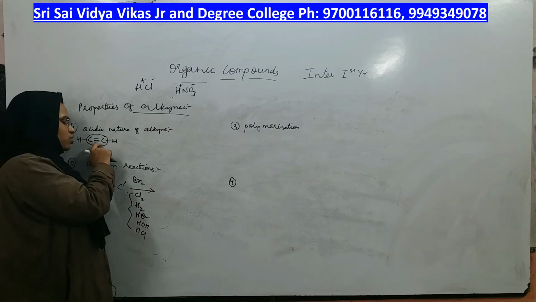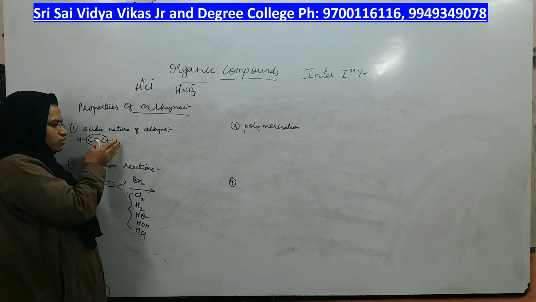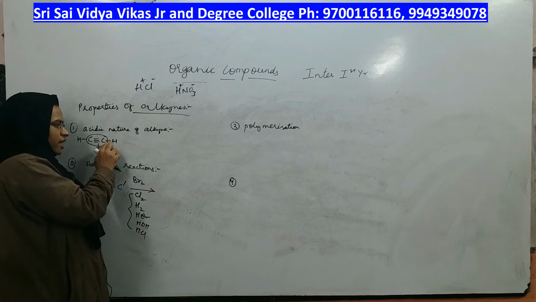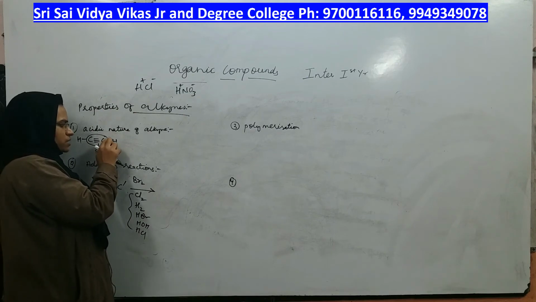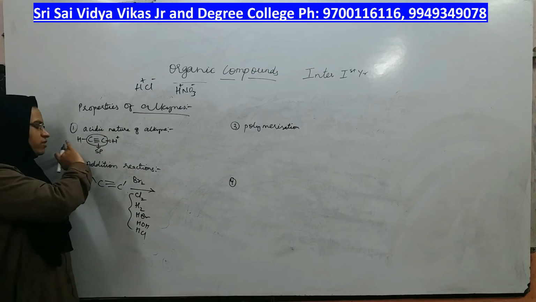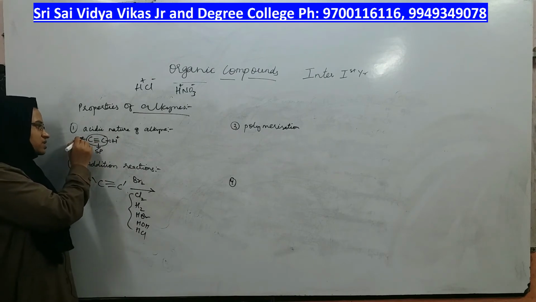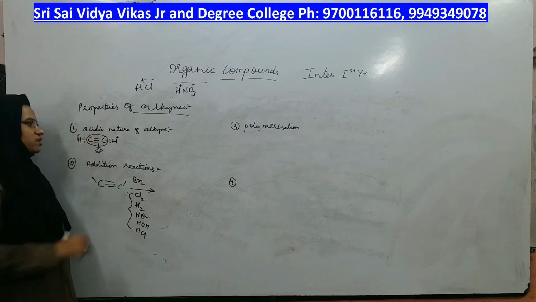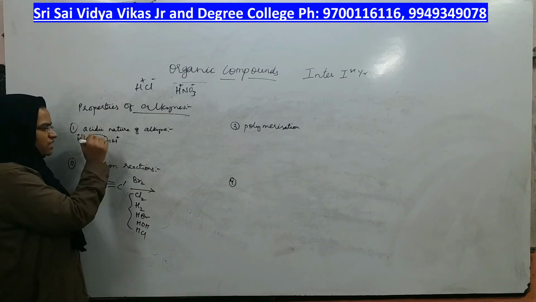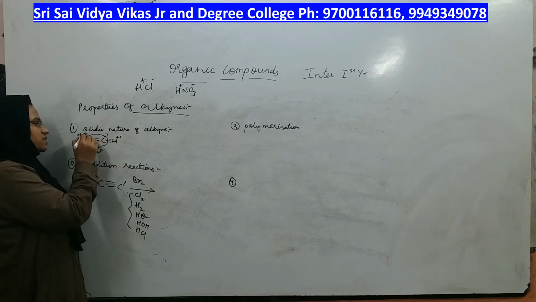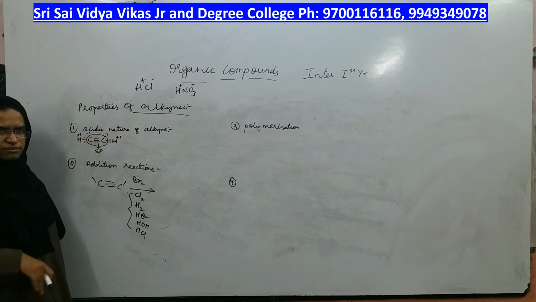And if this is more electronegative, what it will do? It will take the electrons towards itself, and if it does so, what happens to hydrogen? It behaves like H plus ion. Same way from this side also, if it takes this electron towards itself, what happens? Hydrogen behaves as H plus. Negative charge will come on this, positive charge will come on this. Same way, negative charge will come on this, positive charge will come on this.